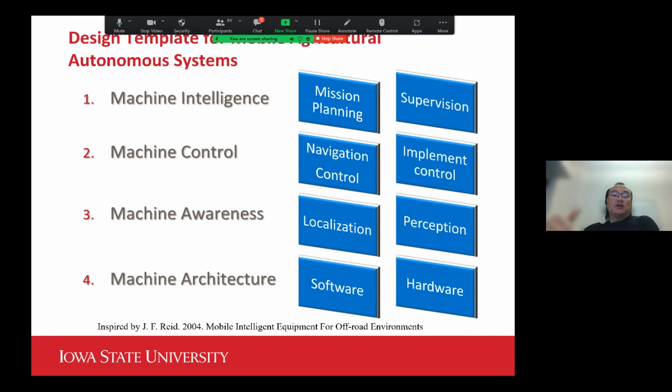There are multiple layers of technical components we have to work out, starting from the very bottom of the machine architecture in terms of hardware and software. Then we move on to localization, perception, navigation control, and implement control. And at the very top, you have intelligence in terms of mission planning and supervision. All those layers require a lot of engineering work to make them work together as a solid piece of equipment.